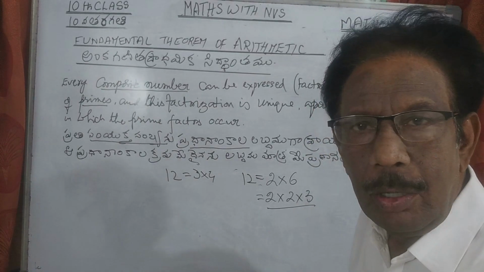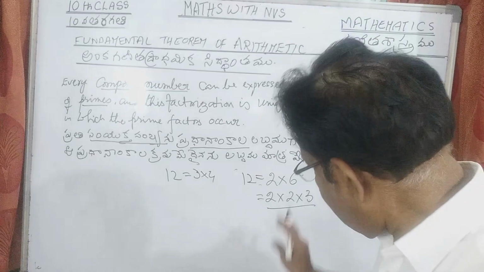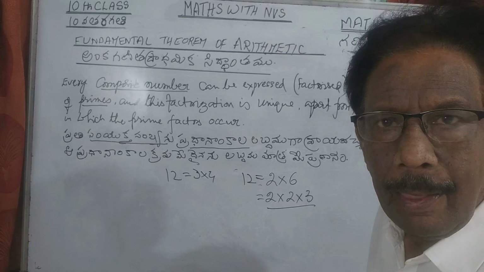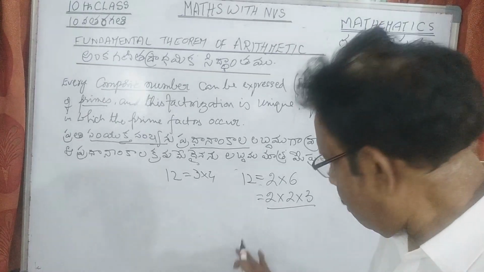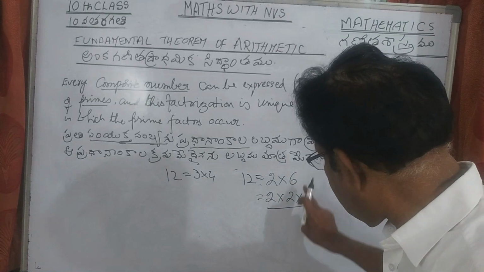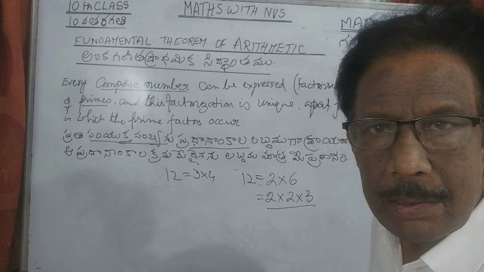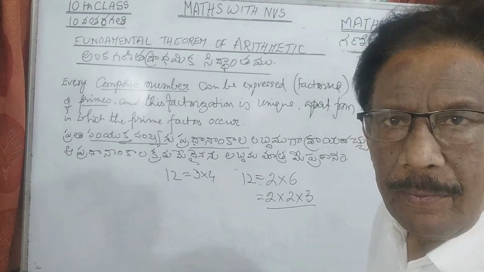See, 2 into 2 into 3. 2 is a prime number, 3 is a prime number. Can you go ahead? No, you cannot go. So that is the unique way. I wrote the factors here and here also. Here these are not prime numbers, but here all the factors are prime numbers. This is called prime factorization.